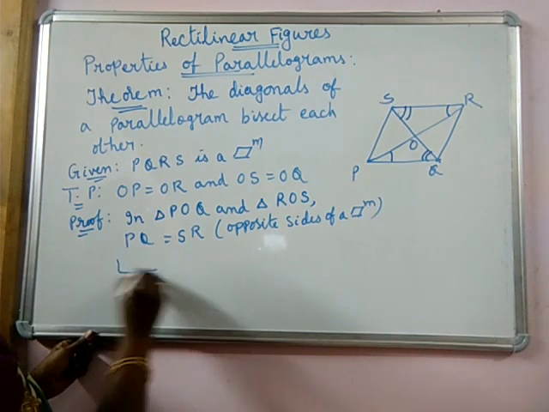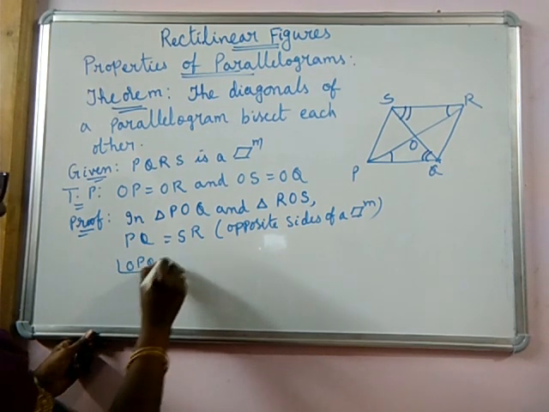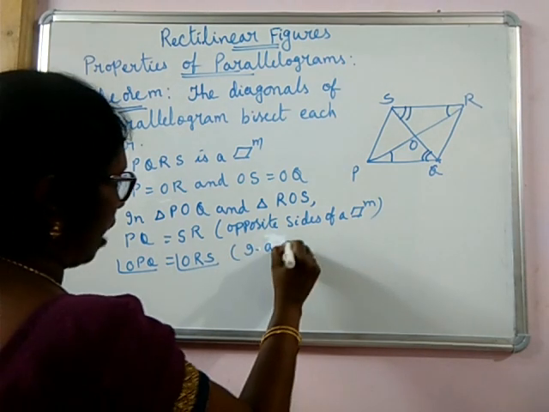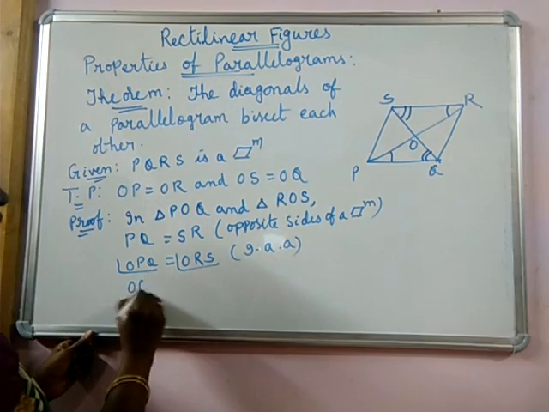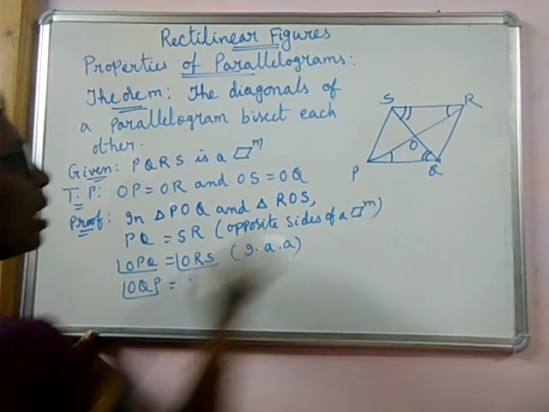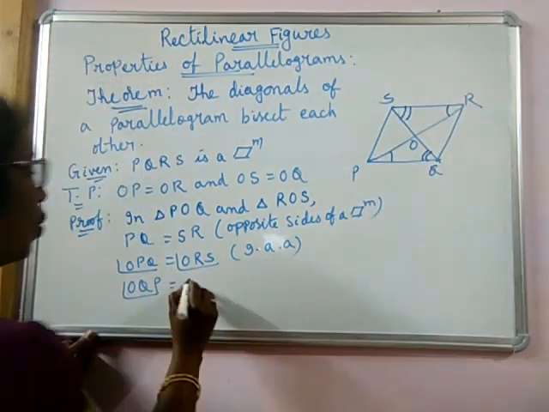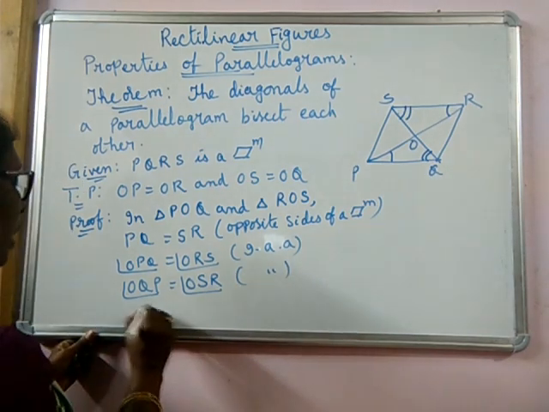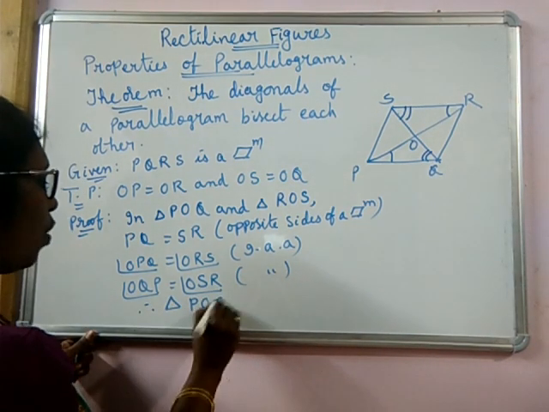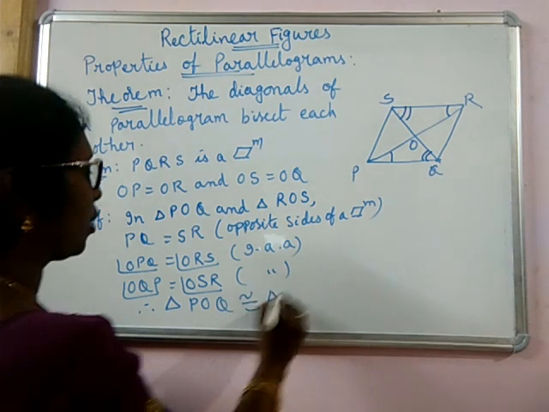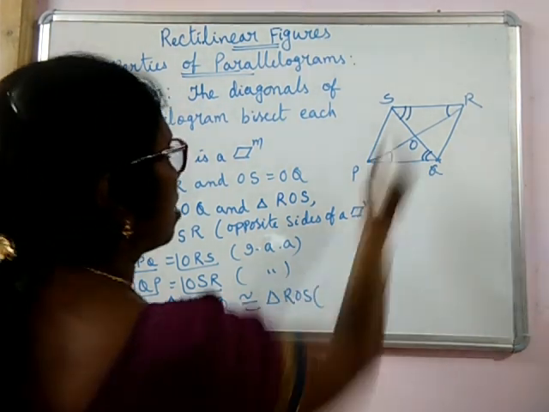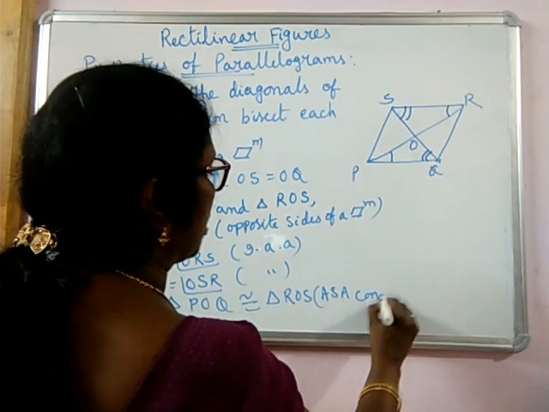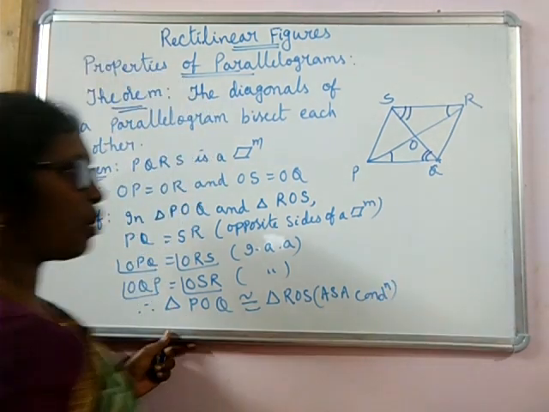And angle OPQ is equal to angle ORS. They are interior alternate angles. Similarly, angle OQP is equal to angle OSR for the same reason. Therefore, triangle POQ is congruent to triangle ROS under ASA condition.